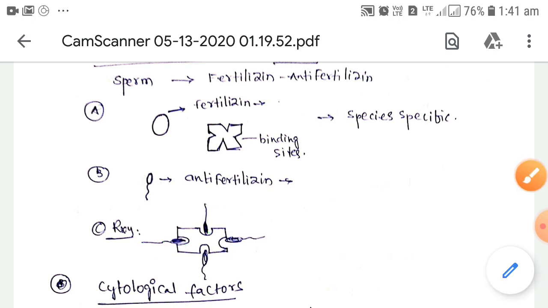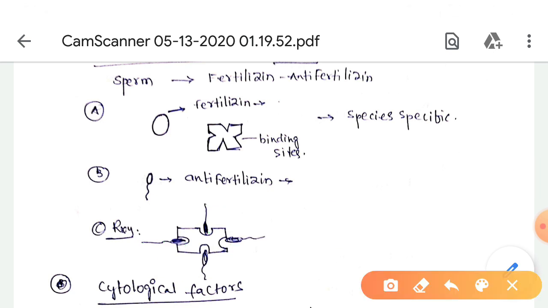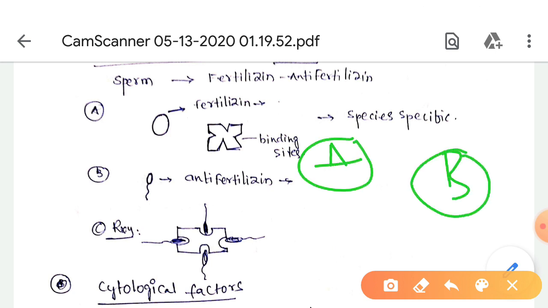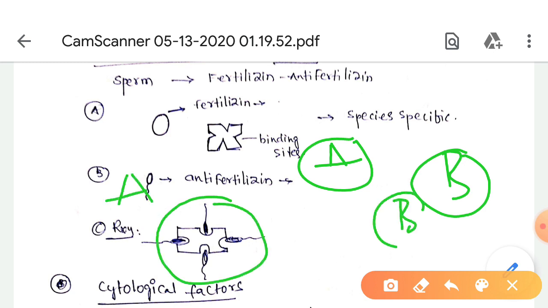For example, here is species A and species B. This fertilizin belongs to species A, and this anti-fertilizin belongs to species B. The B anti-fertilizin and the A fertilizin binding sites are not similar.